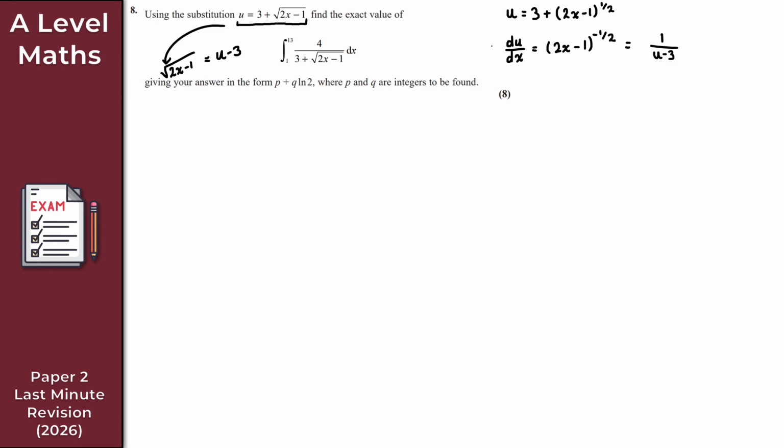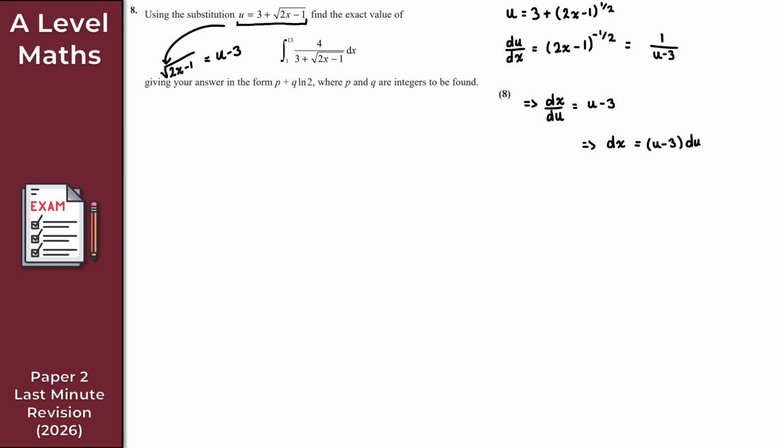To begin with, let's take the reciprocal of both sides. So dx over du, taking the reciprocal, I simply get u minus 3. And then finally, dx is just simply u minus 3 times du. Perfect. So that gives us dx here.